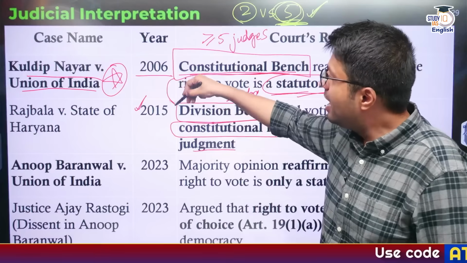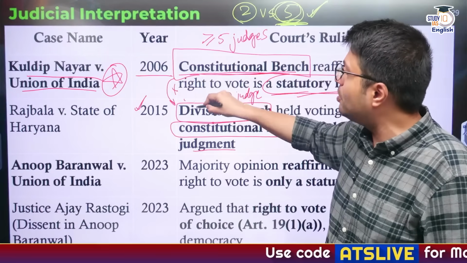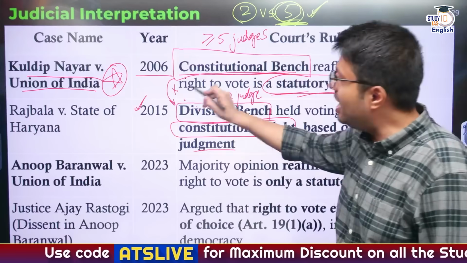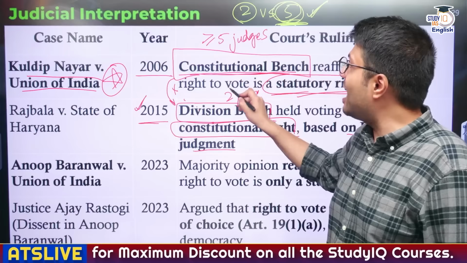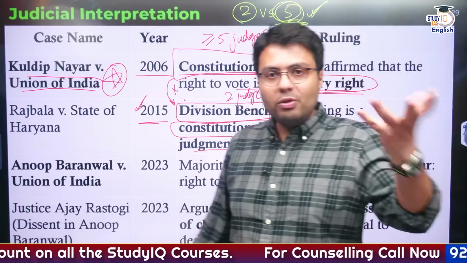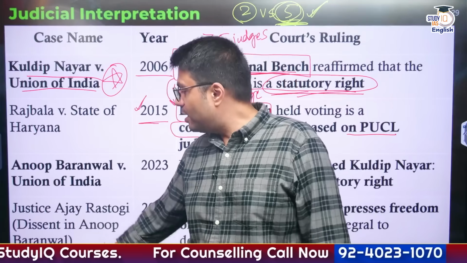So this judgment has an overriding impact on the divisional bench judgment, which said that it is a constitutional right. So even in 2015, the exact legal status of right to vote is statutory right. Now there was a surprising thing that happened 2 years afterwards.